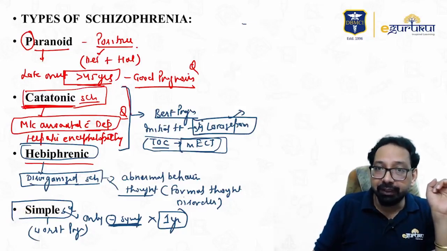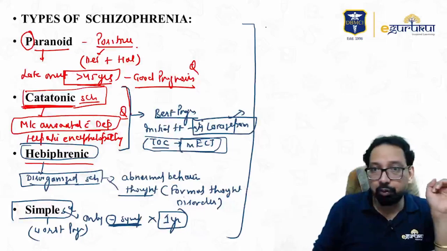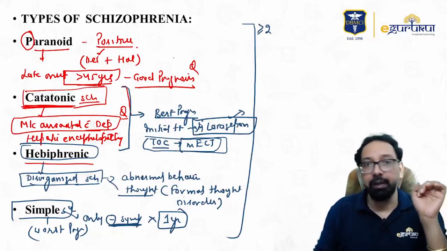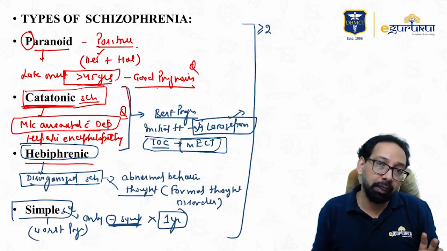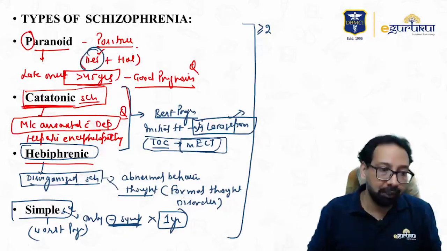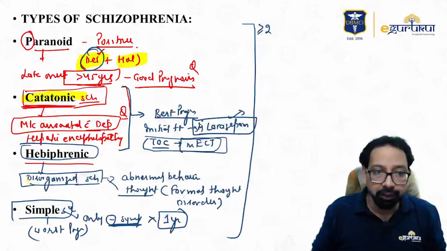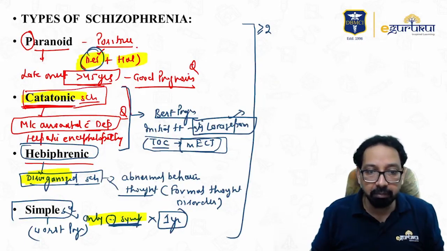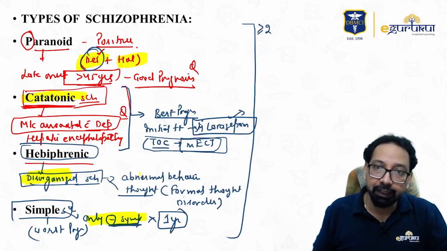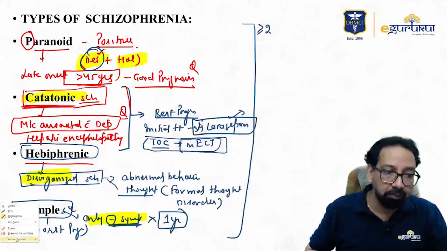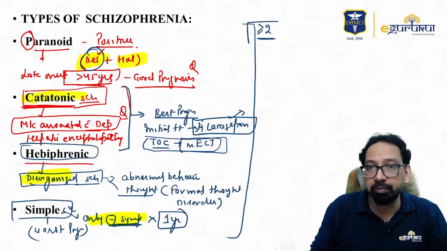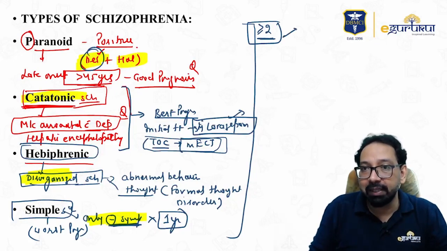Now, I have tried to integrate the symptoms. Let me highlight: delusion, hallucination, catatonic symptom, third, disorganization symptom, fourth, negative symptom. Out of these 5, if 2 or more symptoms are present for less than 1 month, then you will say brief psychotic disorder.